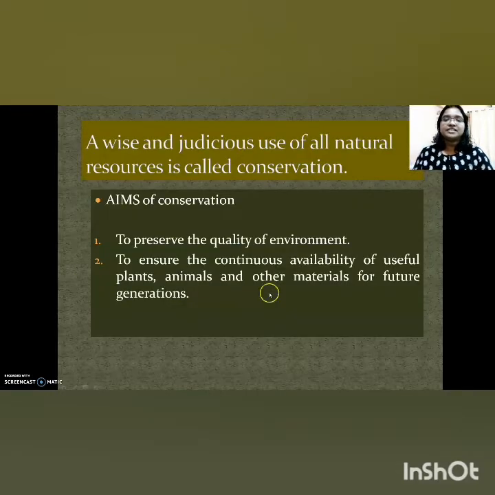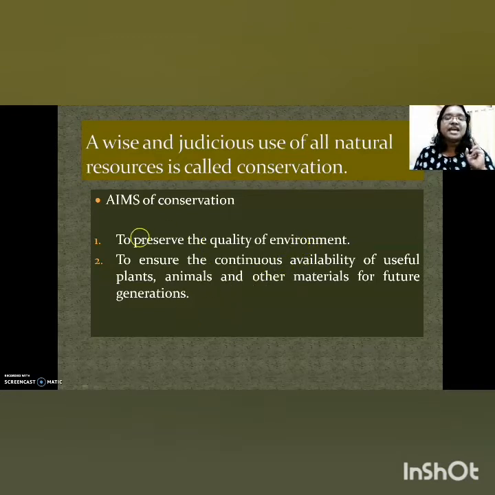Before going to the details of the chapter, let us see what the word conservation means. Conservation means a wise and judicious use of all natural resources, whether it is a living or non-living resource. It should be utilized wisely, judiciously, and we have to keep it in mind that it has to be available for the next generation also.